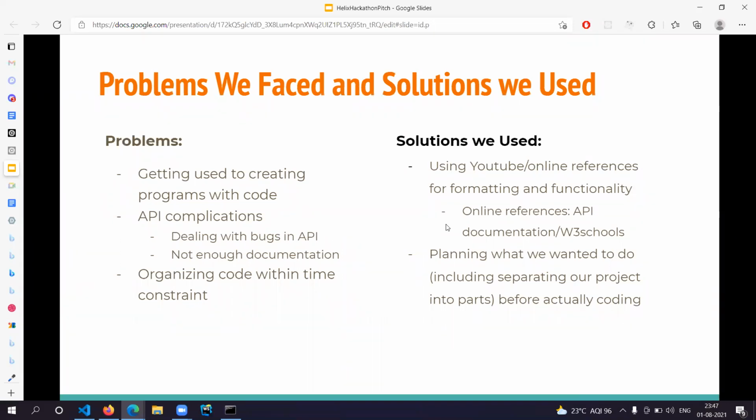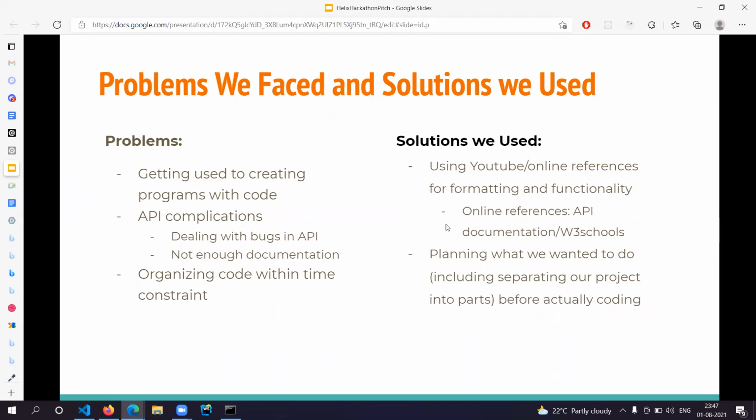In our solution, we encountered a couple problems. Some of the problems that we had faced were getting used to creating the programs with code, the API complications such as bugs and documentation errors, and organizing code within the time given. CSS styling was a problem, but we were able to fix that easily.